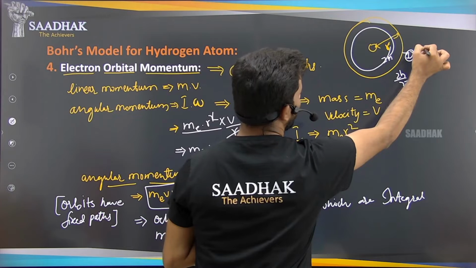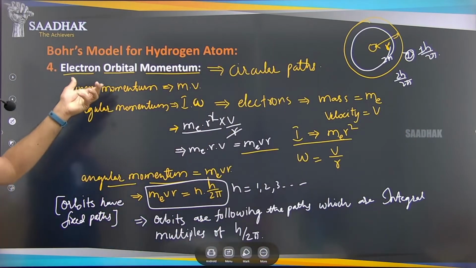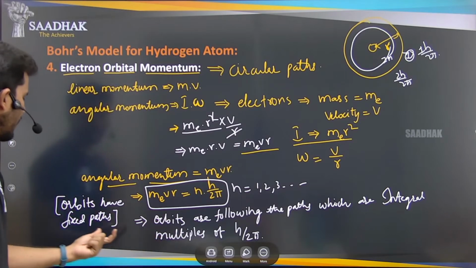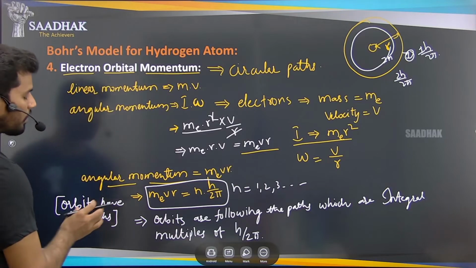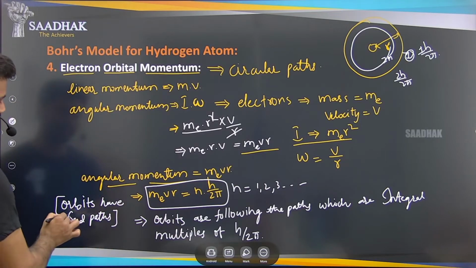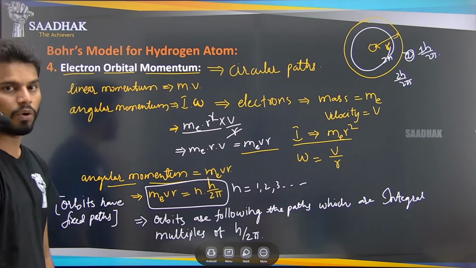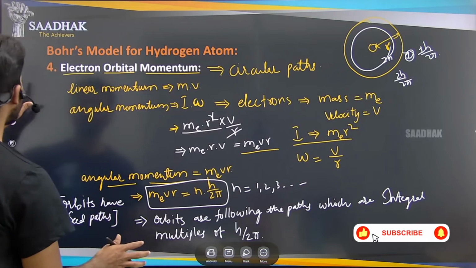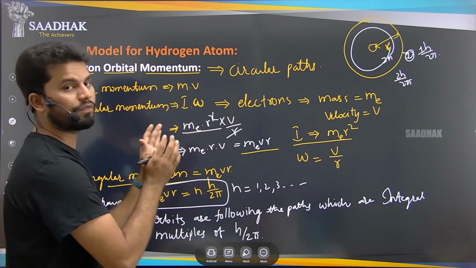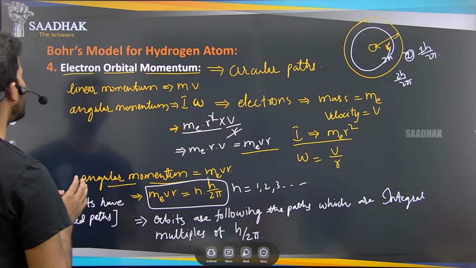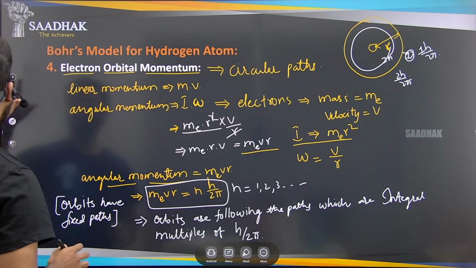Like this, the angular momentum of the orbitals is quantized, and that's why we say electrons revolve in a fixed path. These orbits are fixed paths with fixed energy levels. That's why we said in the first postulate that the energy of the orbitals does not change.